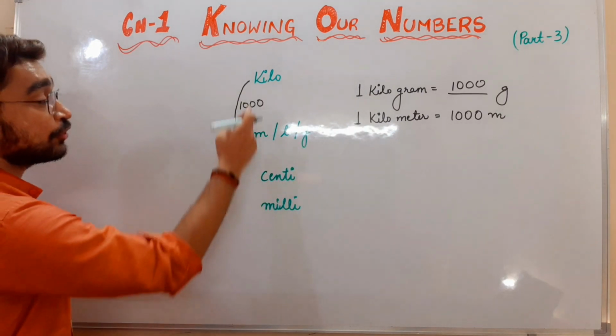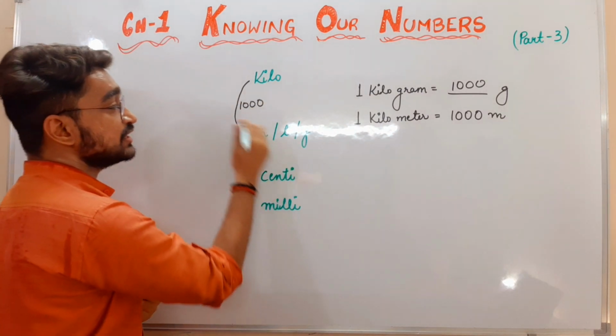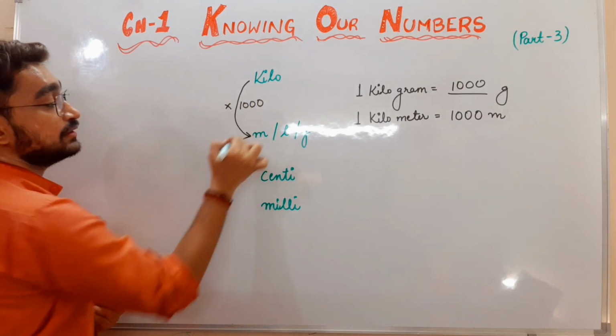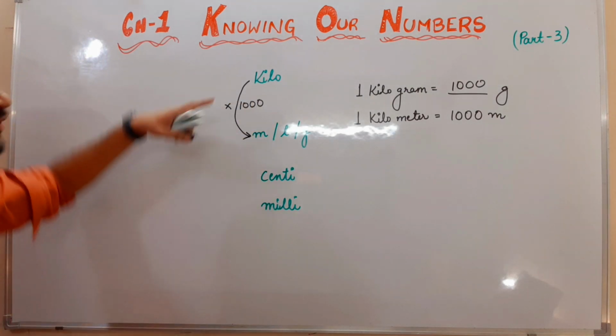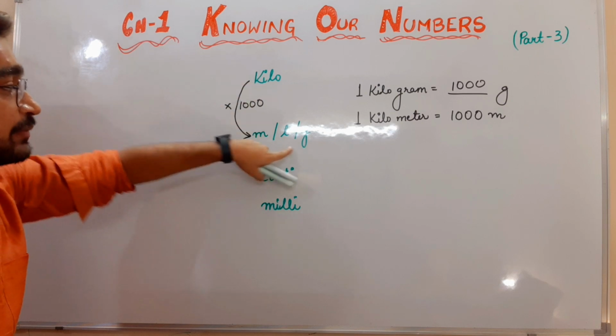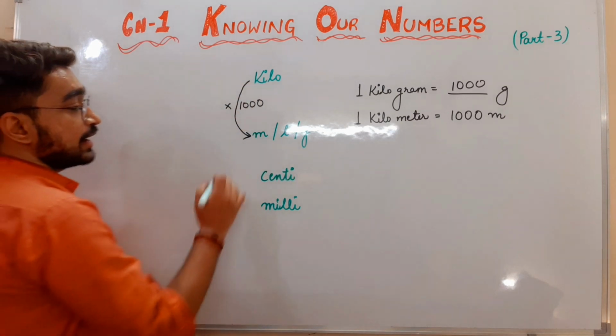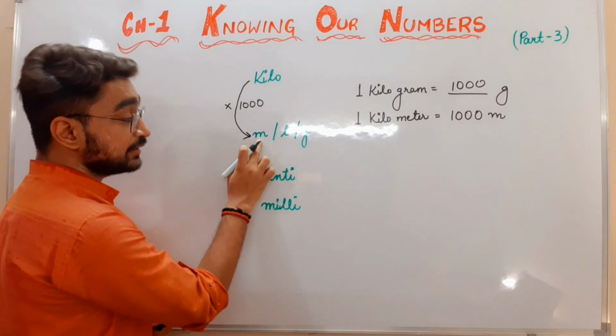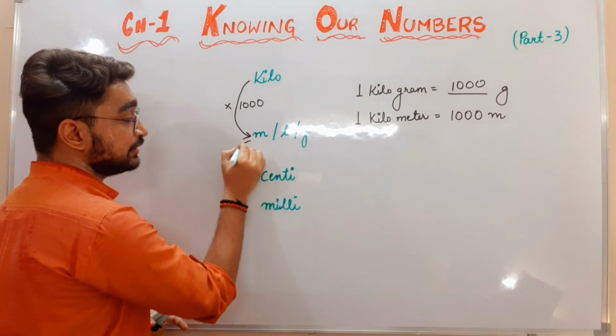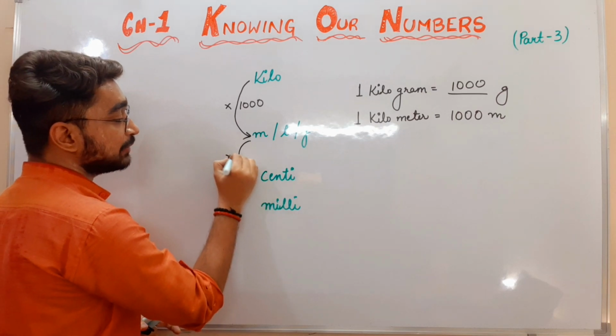So whenever we want to convert kilo into mlg, we want to multiply it by 1000. If I want to convert meter, liter or gram into centi, I want to multiply by 100.